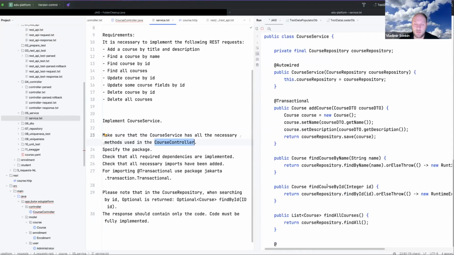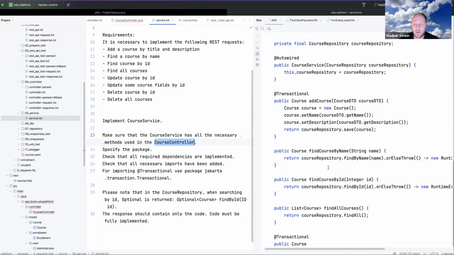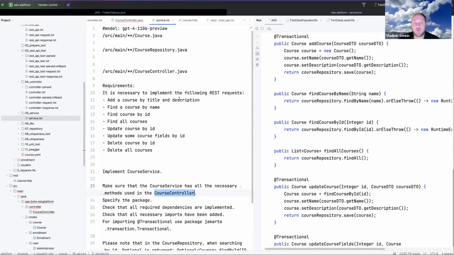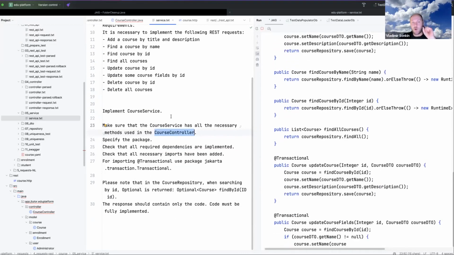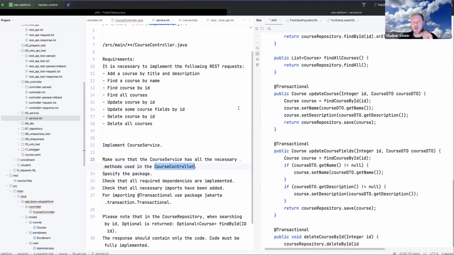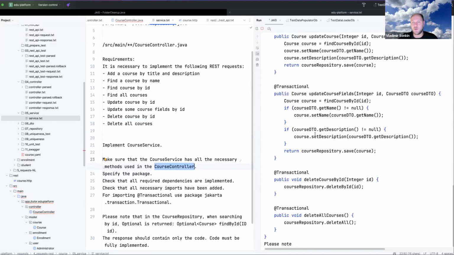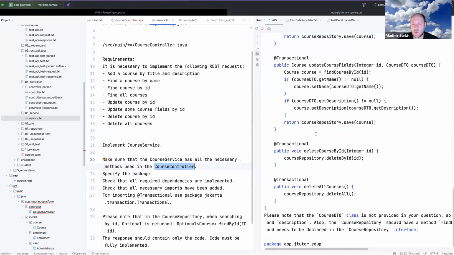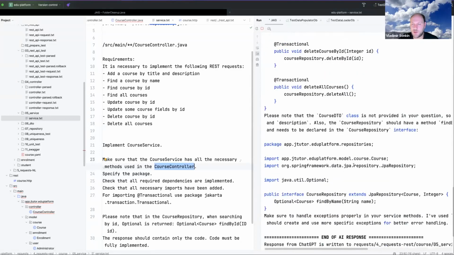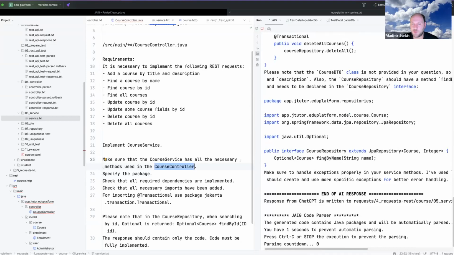It depends on the OpenAI API. For some reason it gets slower, but here we're using GPT-4. This is one of the reasons, because this is only for generating the service, and the service is a little bit more complicated. Also it generated the update in the repository.